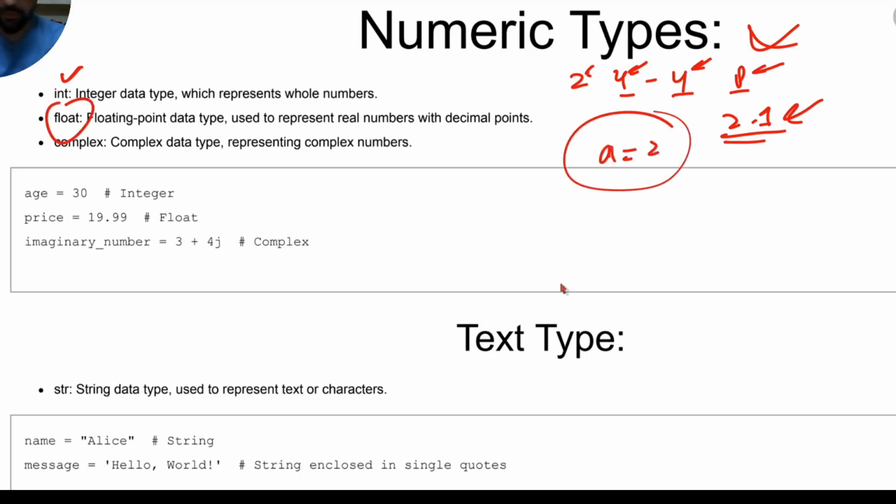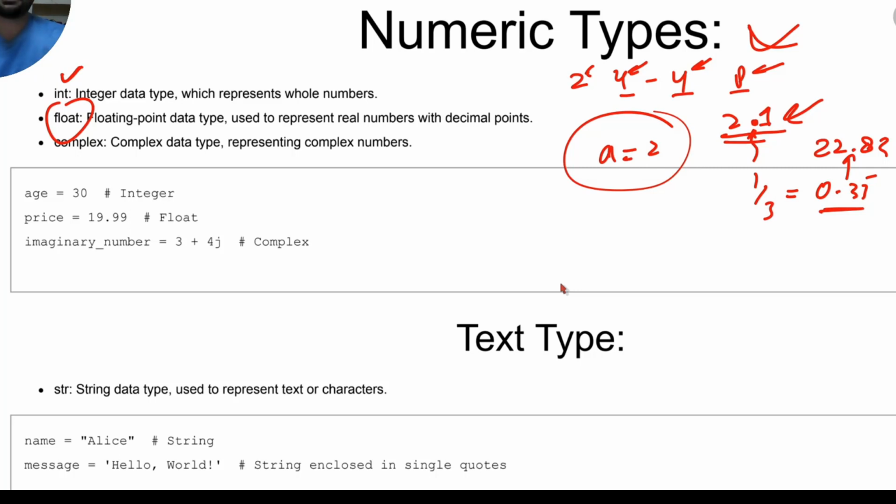Floating type means that there is a point. This is called floating point because this point can be anywhere. So you can write 22.83. This is a floating point, so it is the floating data type. We use it for real numbers, for example, if you have to mention 1 by 3, 1 by 3 is equal to 0.33 something. So this is actually a floating point number.